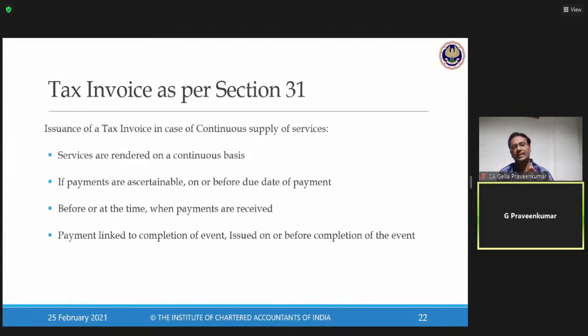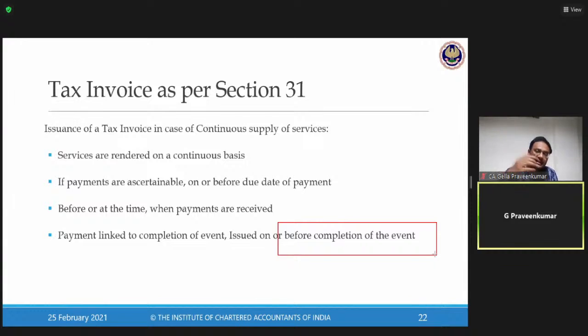Payments are linked to completion of event. When the contract says you can raise a bill at the time of completion of event, then law says that issue an invoice on or before completion of such event. Now, this is one provision which is mostly linked with your turnkey projects. So before or on completion of that event, please raise a tax invoice.